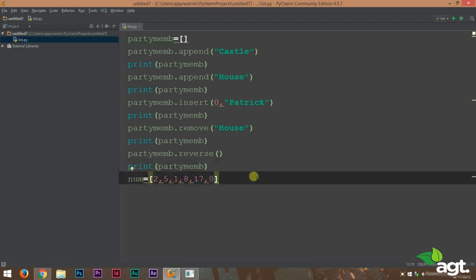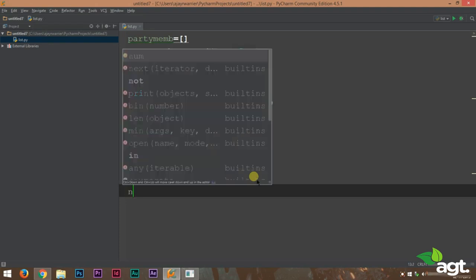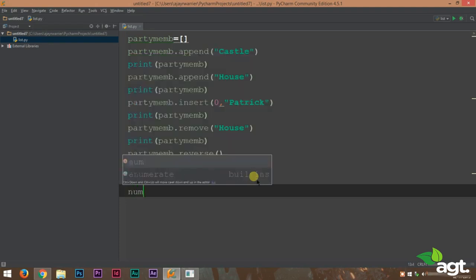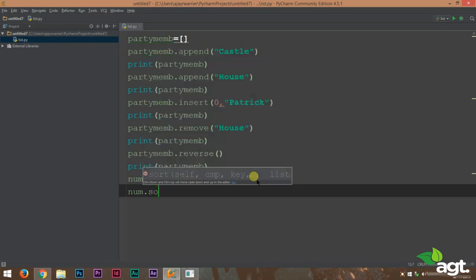So we have a list of numbers here. So what if you wanted to sort this list? You could do that with the help of a predefined function. I told you Python makes everything easy. So to use this function, it is very simple. We type in our list variable name dot sort, S-O-R-T.